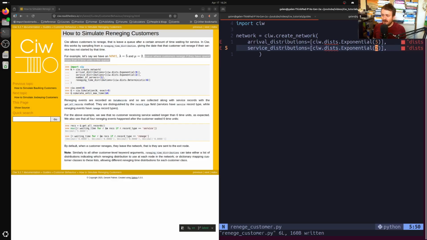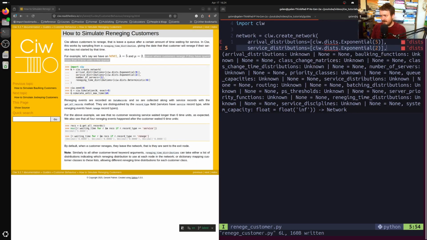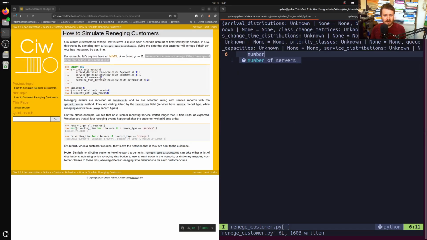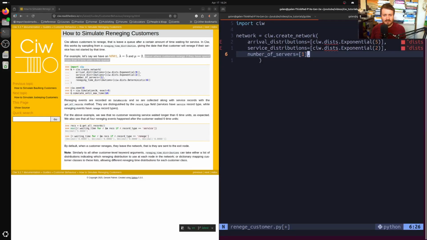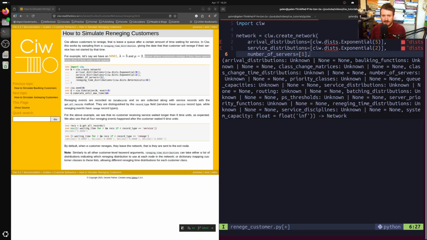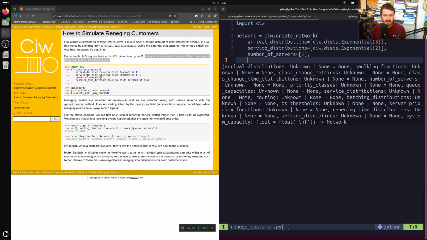Not that the reneging will necessarily balance it all out. I would kind of doubt in a specific example like this that it will, but that's why they've set the rates this way. We actually want to show in this example that the waiting customers are going to end up reneging after some amount of time. So number of servers, in this case 1, just to match the MM1 that we had been given above.